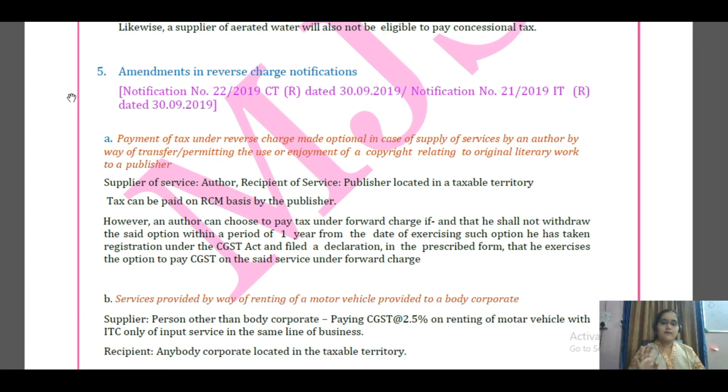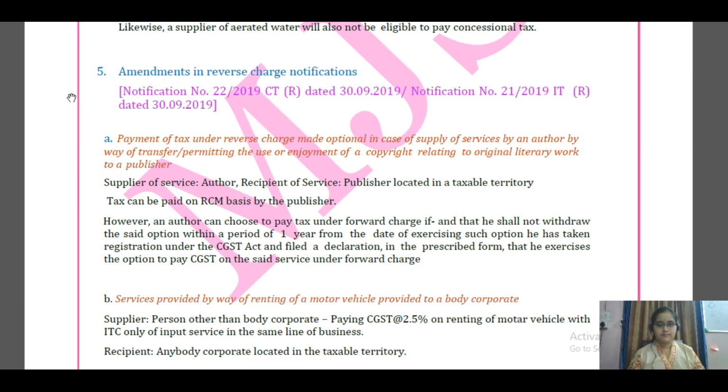Here what's happening? First thing, the author who is writing the book is the supplier of service, like he is writing the book and giving it to the publisher, and the publisher, located in the taxable territory, is the recipient of the author's service. Earlier, on RCM basis, the publisher used to pay tax, but now an option has been given to the author to pay the tax on a forward charge